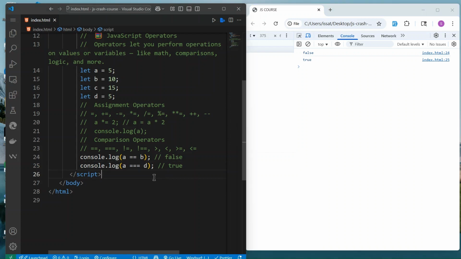Okay. What else can you do? We can check if A, but we have actually seen all of this. I was just trying to show you this one, but let's go with C.